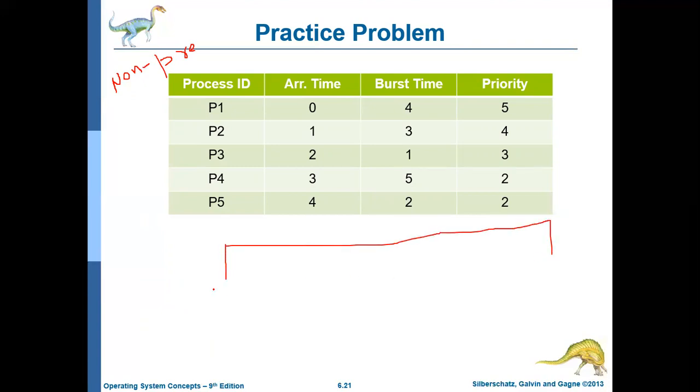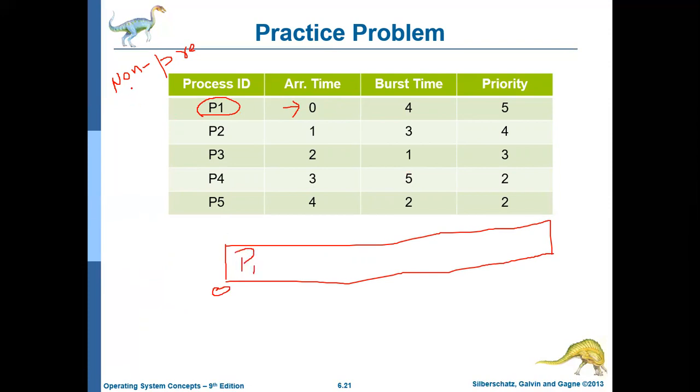Okay, so as the time is given here, the arrival time is given, so you have to go with the arrival time. So at time 0, if you see, there is only one process available, that is P1. No other process is available at time 0. So the CPU will be given obviously to the process P1. So at time 0, P1 will start.